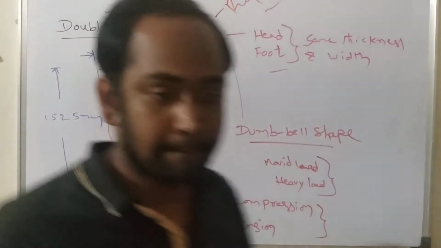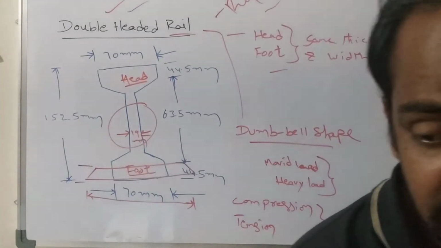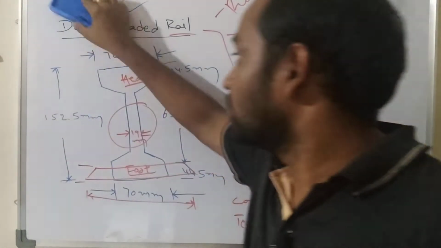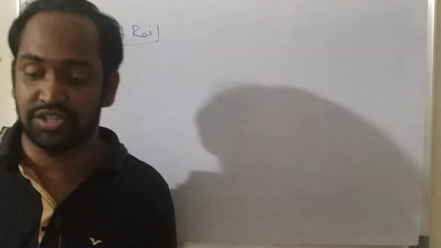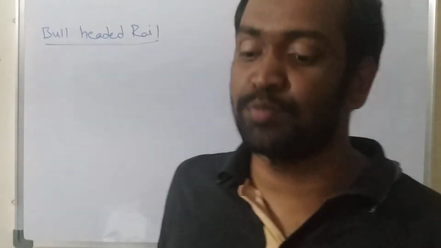Okay now. So the next one is the bull-headed rail. The bull-headed rail is the rail in which, coming to the cross section, the thickness and width of the head of the rail section are somewhat greater than the thickness and width of the foot of the section. That kind of rail section is called a bull-headed rail. You can see the diagram.